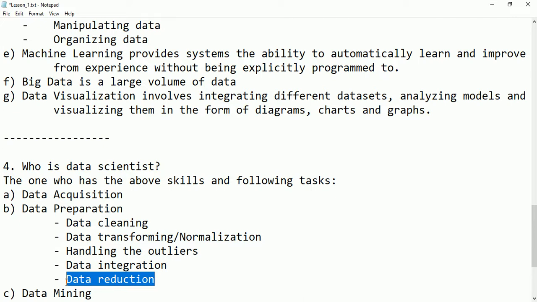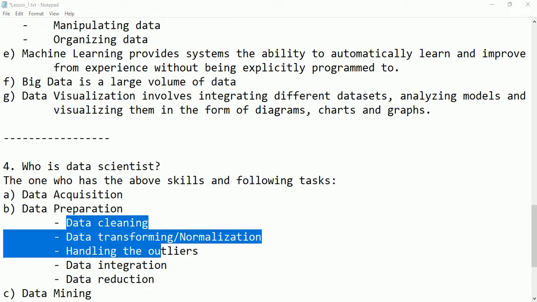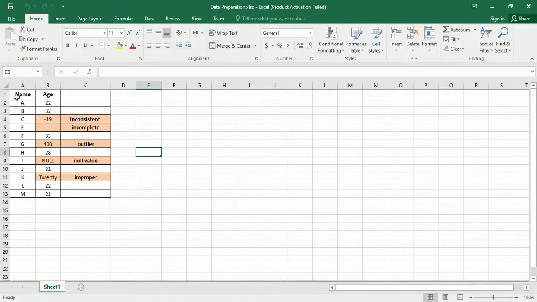So for example, see here in data cleaning, I have a list in Excel. In this table we have name and age. These are the names A, B, C, D I have put here; any name can be there. But in ages I have 20, 22, 23. Okay, no problem, these are correct values. But if I put minus 19, that is called inconsistent data.